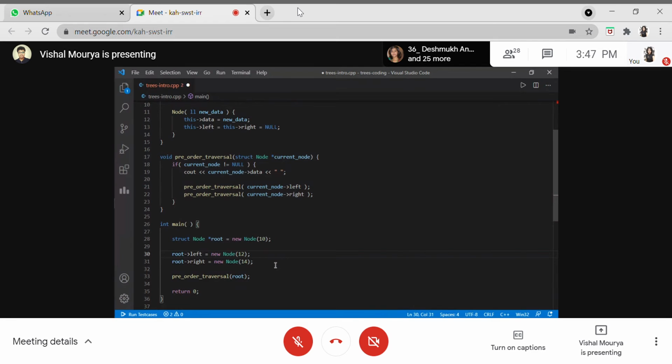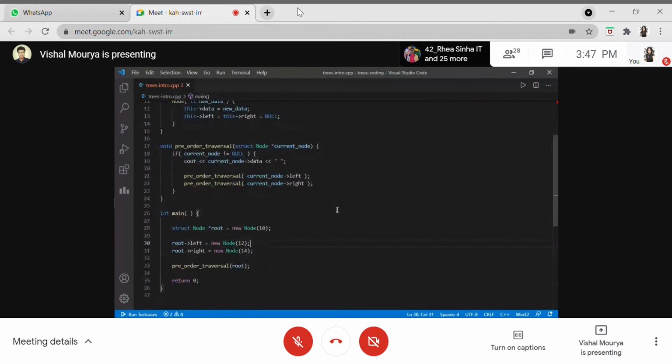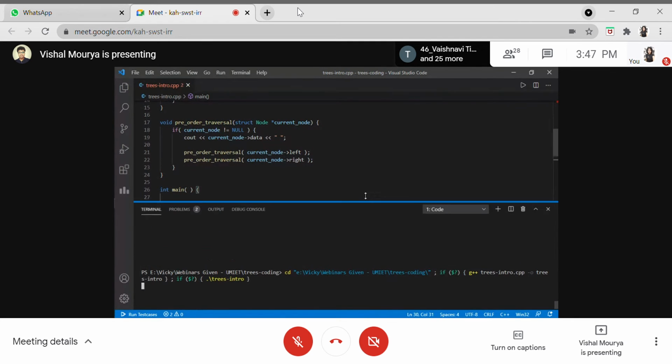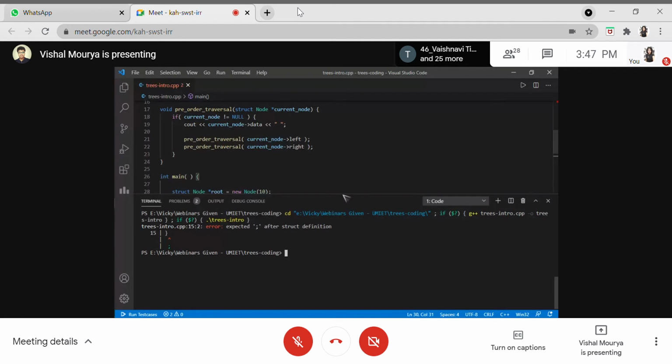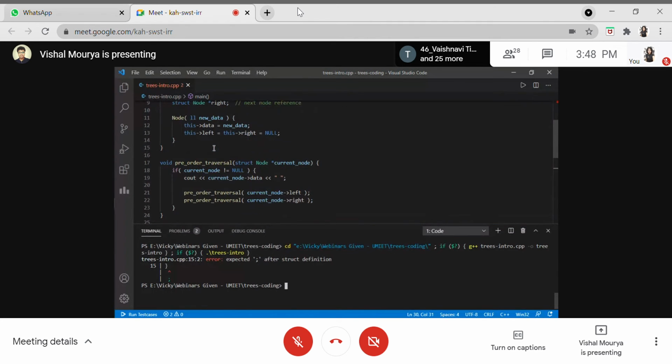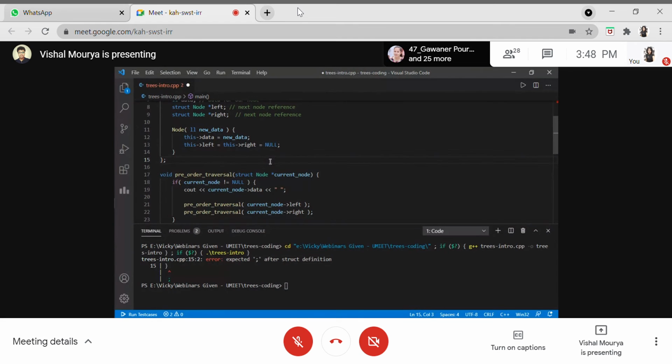So let's save it and see how things work on this pre-order traversal. Let me run it and see. Okay, there is a syntax error on line number 15. Okay, this is a structure, so it needs a specific format.